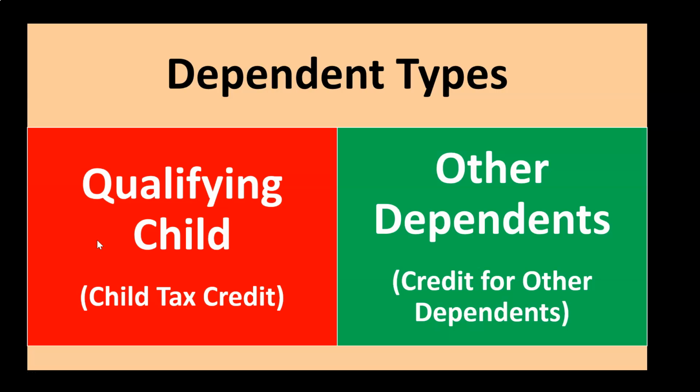Does this person qualify as a qualifying child? If not, do they qualify as an other dependent? And the major thing being tied to that would be the child tax credit, not a deduction, but a credit. And then if not, then possibly the credit for other dependents.